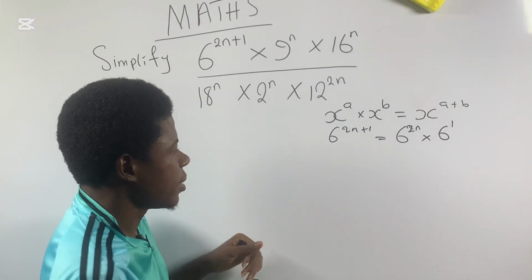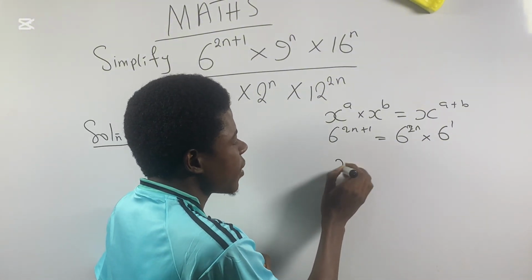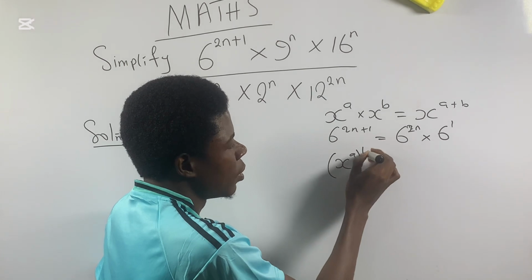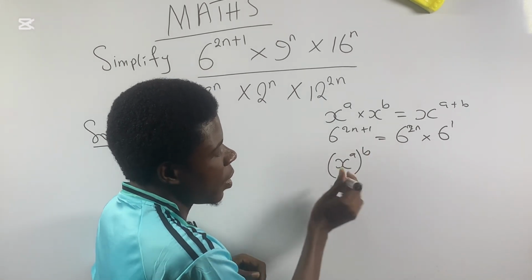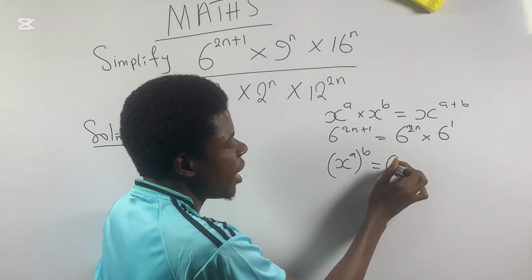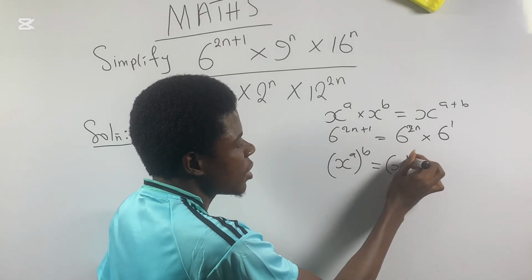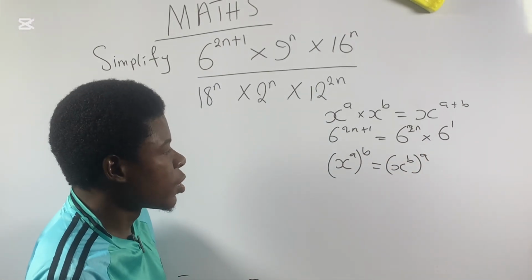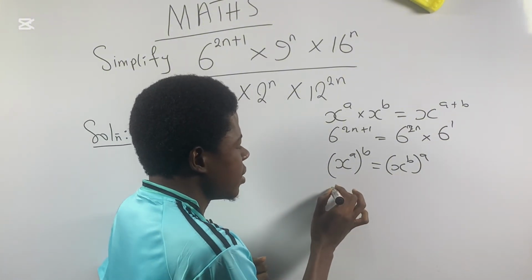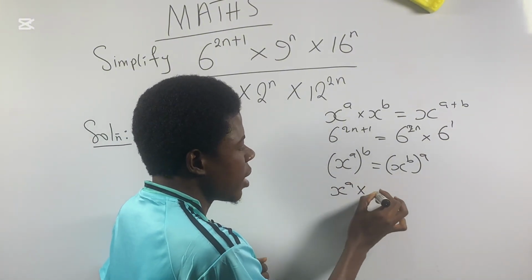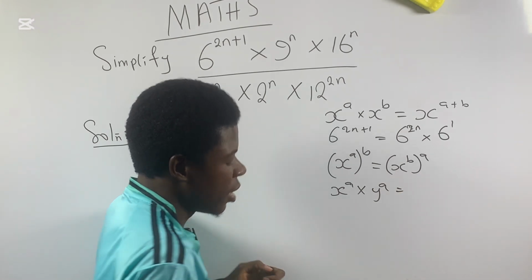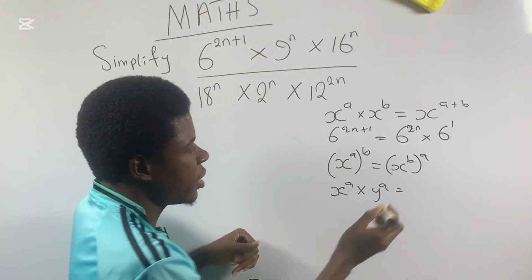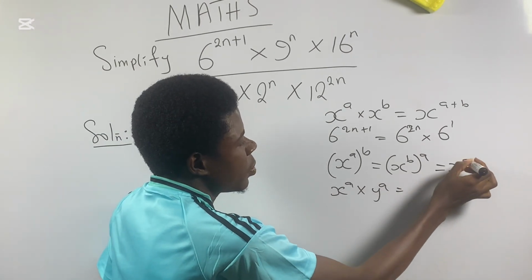And one more thing. If I have x raised to power a, in brackets, raised to power b, it can still be x raised to power ab. So now if I have something like this, x raised to power a times y raised to power a, this is the product of power law, which will take you to x times y, all raised to power a.